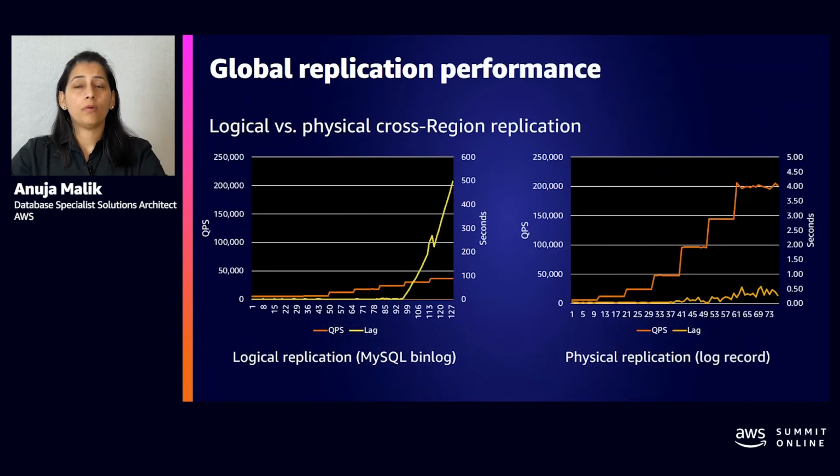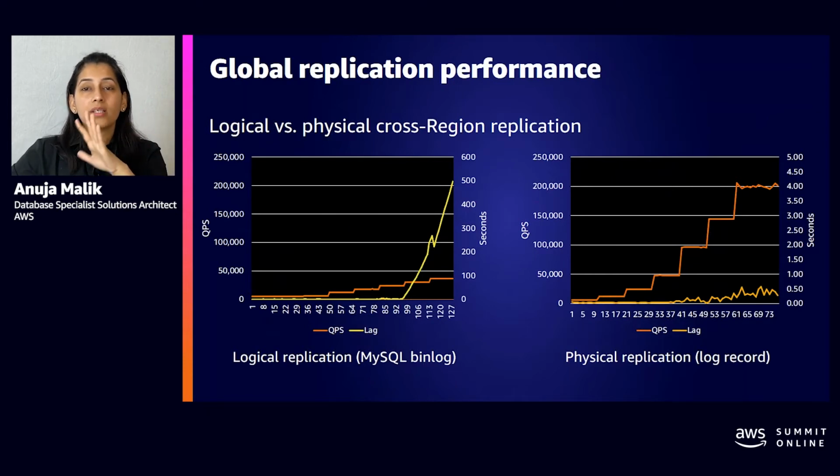So with that information, let's talk about performance one more time, right? Like I mentioned before, we can have up to 150,000 writes per second. And here we see the comparison between logical cross-region replication, which you see on the left side, versus the physical replication, and that's what the global database is based on.